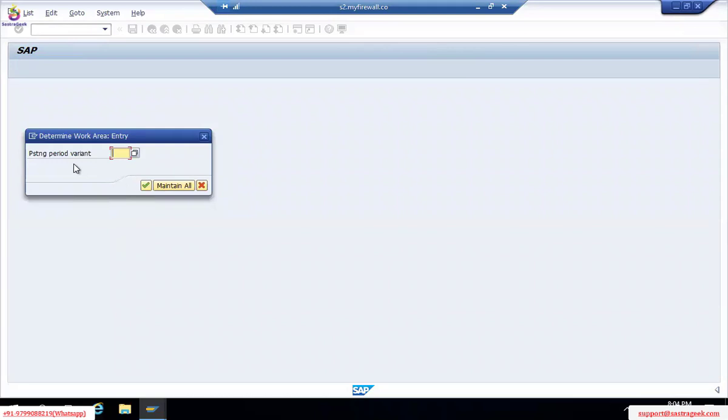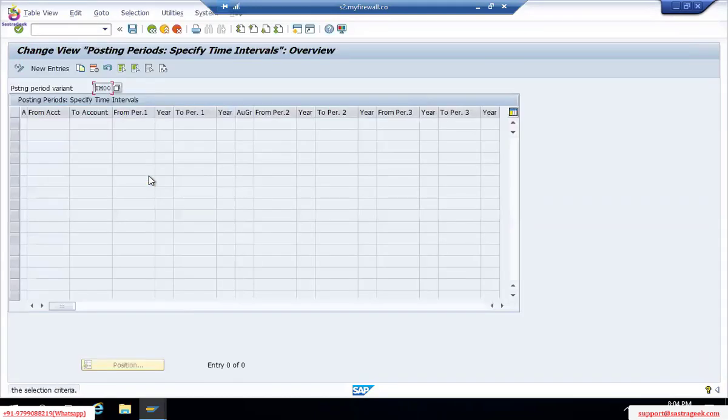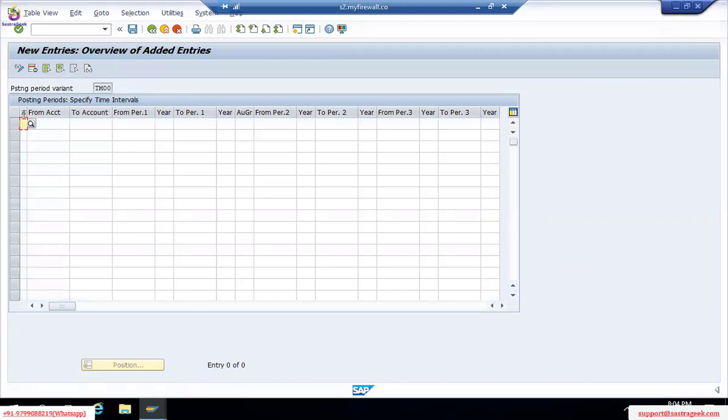Okay, open and close posting period, TM00. Enter. The moment you enter, it will give you access to create your new entries: which period you want to open, which period you want to close. Okay, new entries. Here you will find account types.